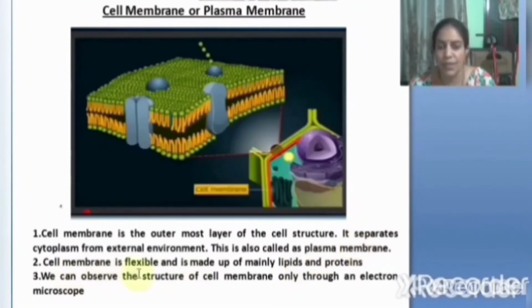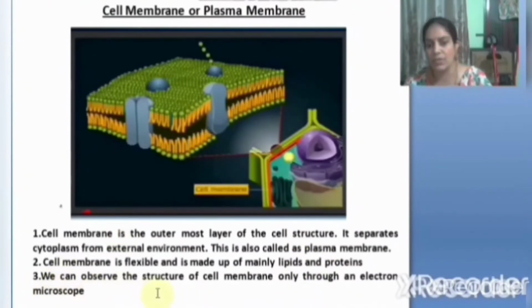Cell membrane is flexible and is made up of mainly lipids and proteins. It is very important to note this point, children. Cell membrane is flexible. What is flexible? When we bend it and it bends, we call it flexible. It is not stiff, it is flexible and is made up of mainly lipids and proteins.